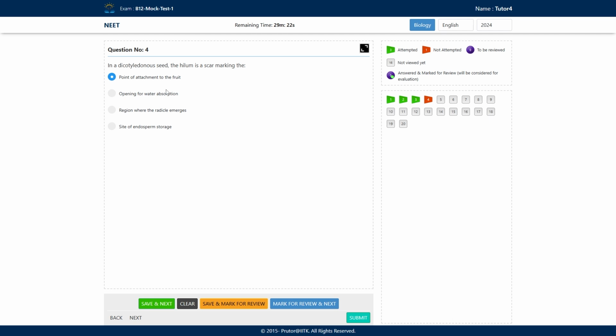Clear? So this is the point of attachment to the fruit. Clear? Now, mature seeds of gram and pea are classified as.